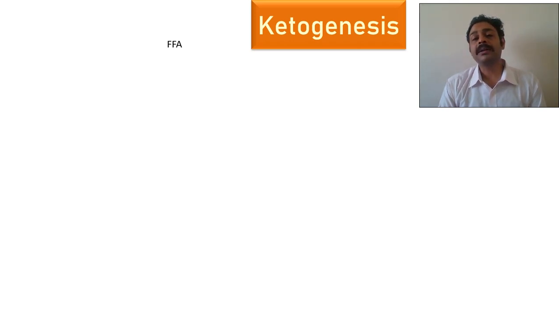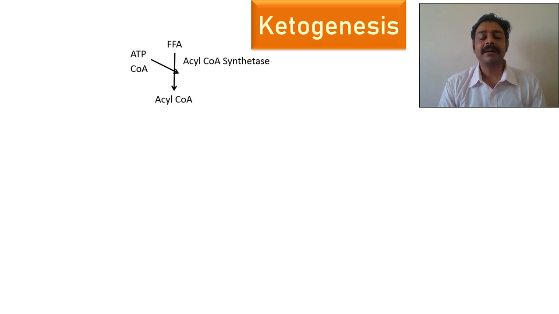Now all the triglycerides in the fat cells will be broken up and they will become glycerol plus free fatty acids. Glycerol goes for gluconeogenesis, it's a small compound. But what happens to the free fatty acid? Ideally, it should go to all the cells and become acyl CoA like in beta oxidation.